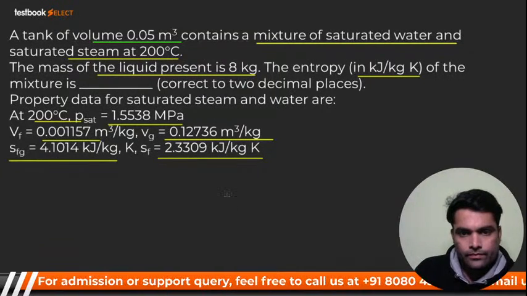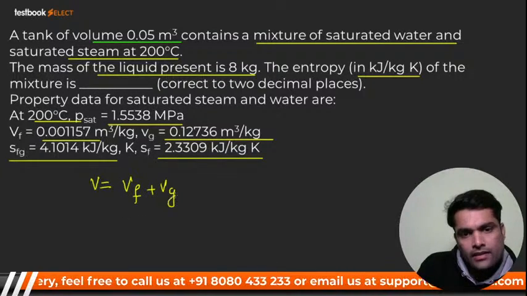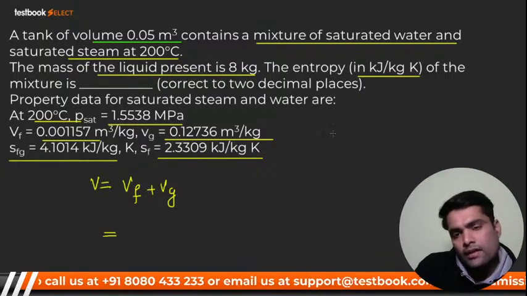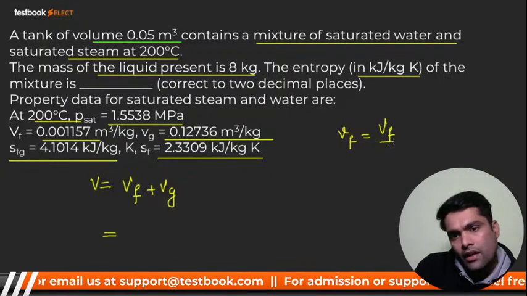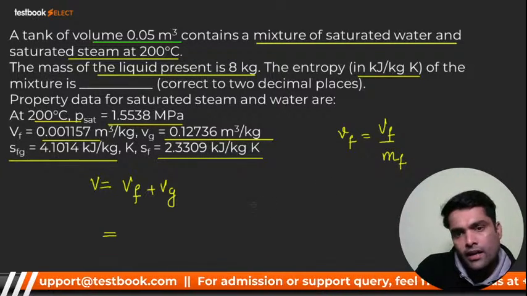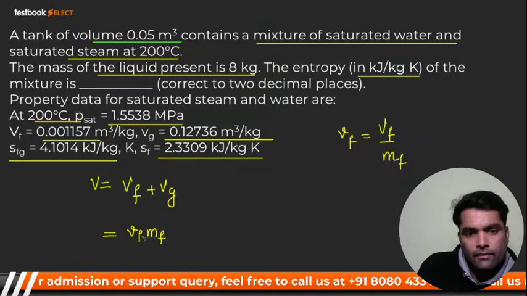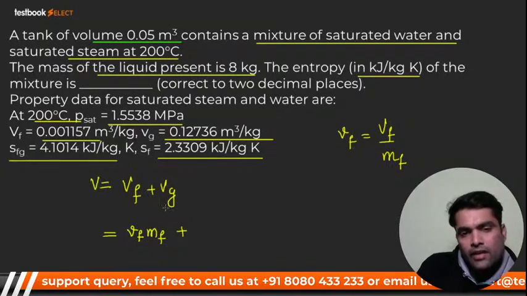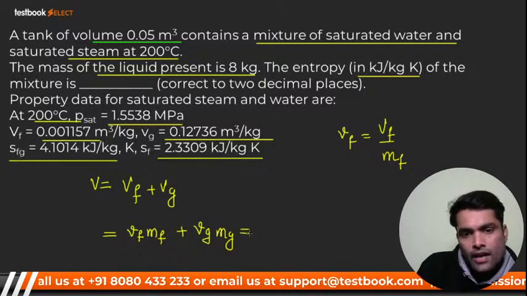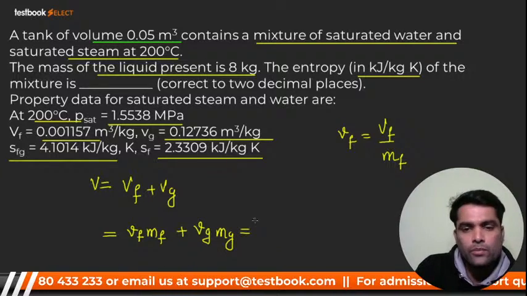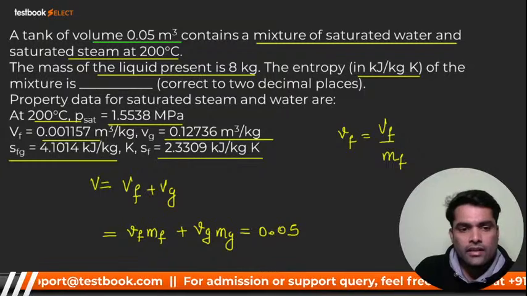So my dear, see. Capital V is nothing but volume of fluid plus volume of gas, that is vapor. You know that specific volume is nothing but volume divided by mass. So I can write capital Vf is equal to small vf multiplied by mass. Similarly for the vapor, I can write Vg mg, and it is equal to the tank volume, that is 0.05.